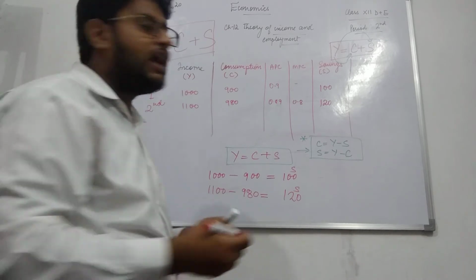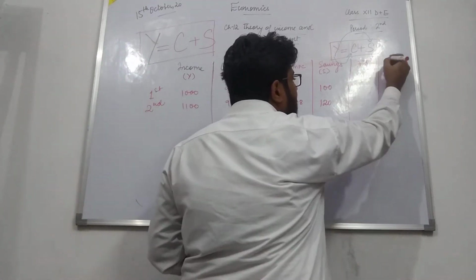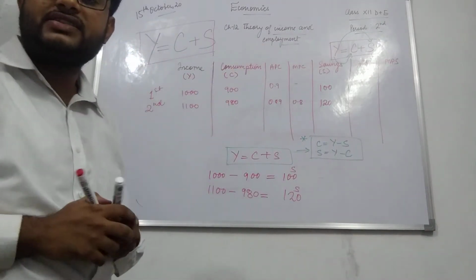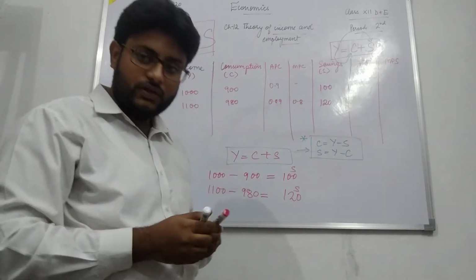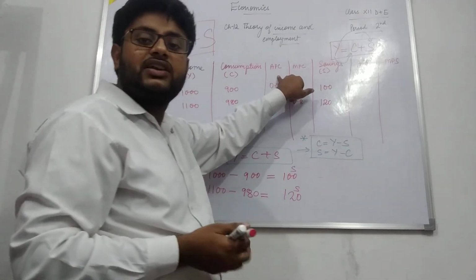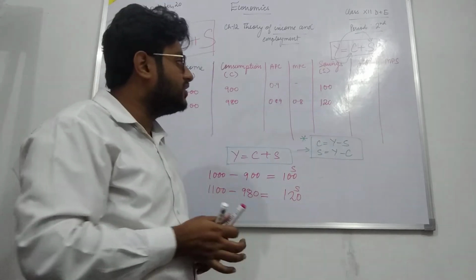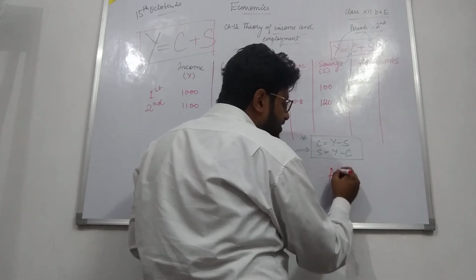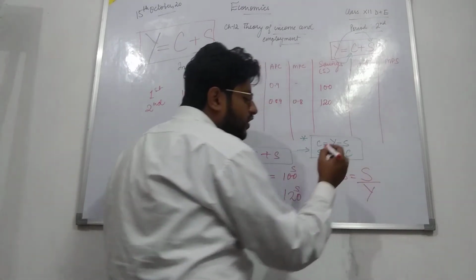Now again, if we have to calculate average propensity to save and marginal propensity to save, we will apply the same method that we applied for APC and MPC. I have told you that APC shows the proportion of our income that is devoted for consumption, and likewise your APS, the average propensity to save, is the proportion of income that is devoted for saving.